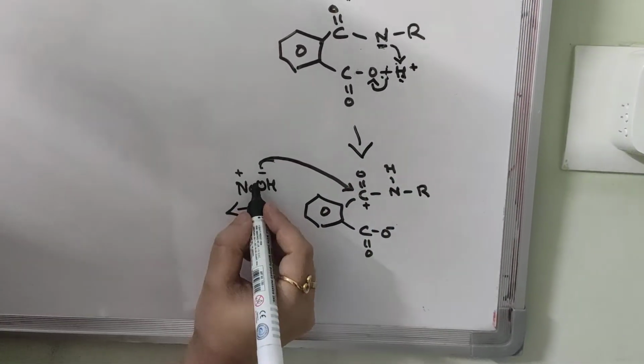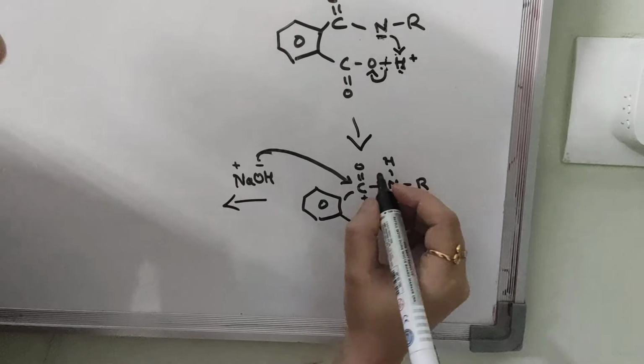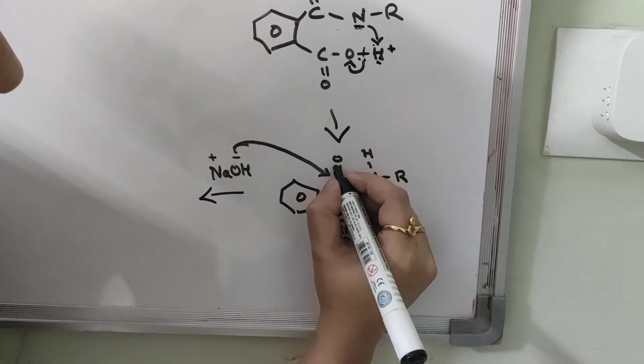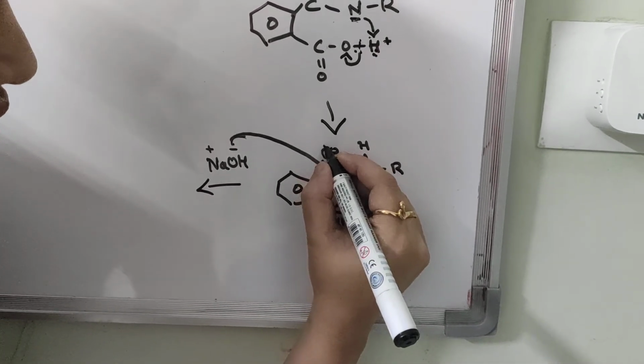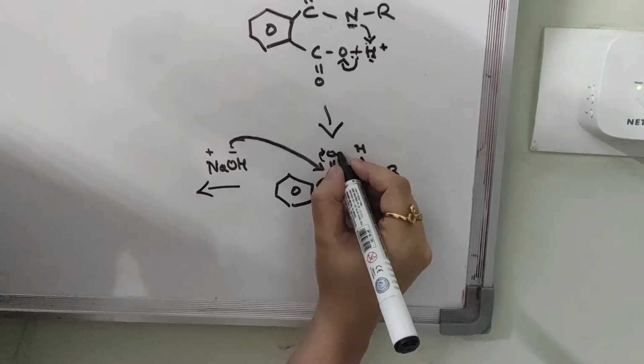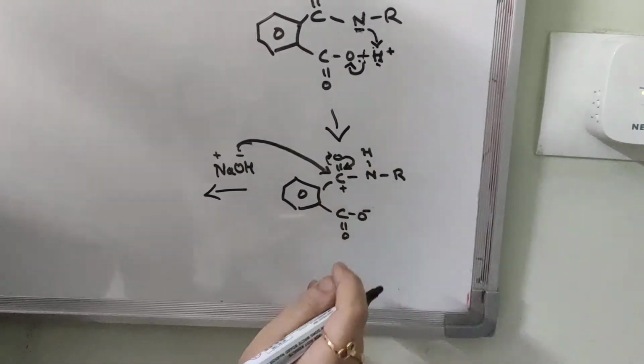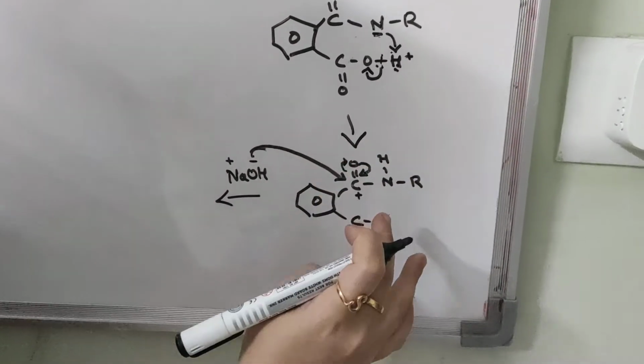Then the lone pair of electrons shifts to oxygen, and the bond forms back.